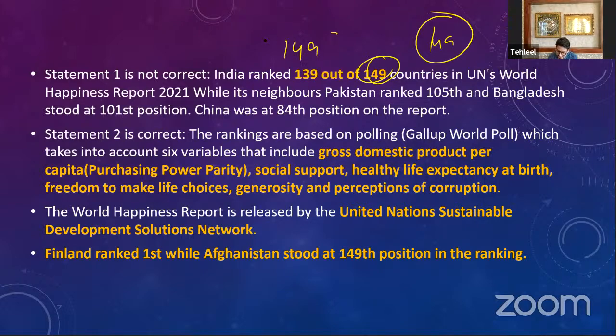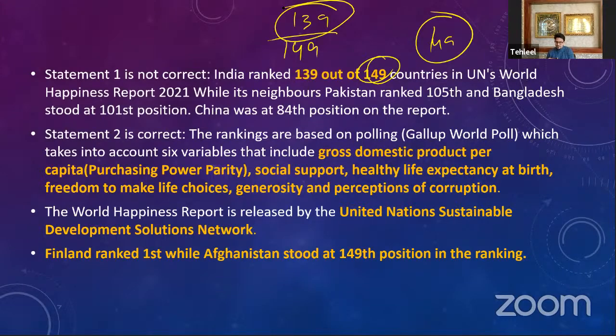The rank that India has gotten is 139. That means India is among the least happy countries in the world. People here are not happy, whether it be with the governance, the social support, the health, the choices, generosity or corruption. In all these dimensions, people in India are not happy. India has ranked 139 out of 149 countries. Now that is not good for India.